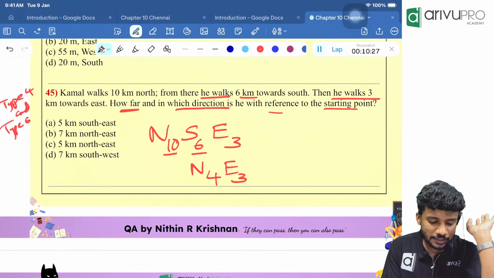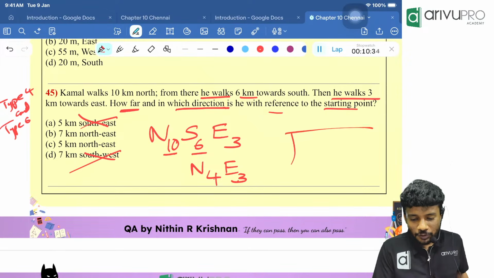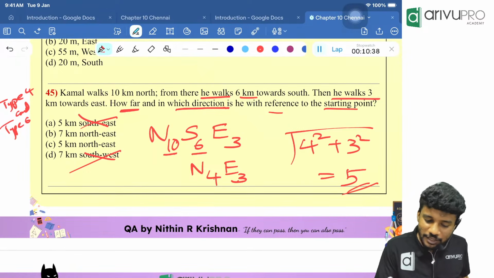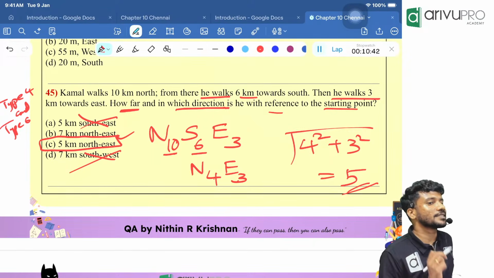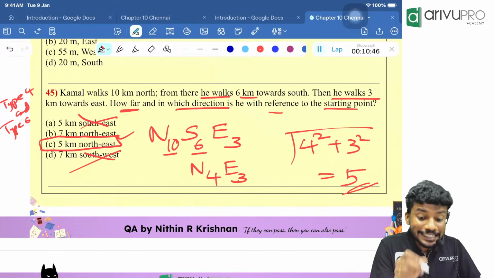Now we know the answer is what? Northeast. Southeast is wrong, southwest is wrong. It should be northeast. 4 and 3. Root of 4 square plus 3 square. Correct answer. Answer is how much? 5. So which option is the answer? Option C. Northeast 5 kilometers is the distance.